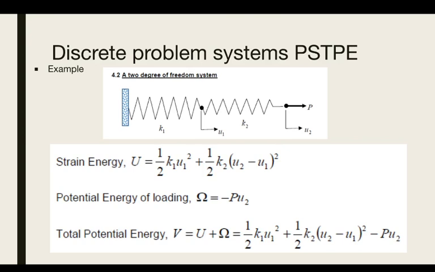Now when we consider the total potential energy V, which will be equal to U plus omega, we add these two: the strain energy as well as the potential energy of loading. These components will add up and result in an equation that is shown at the bottom of the slide.